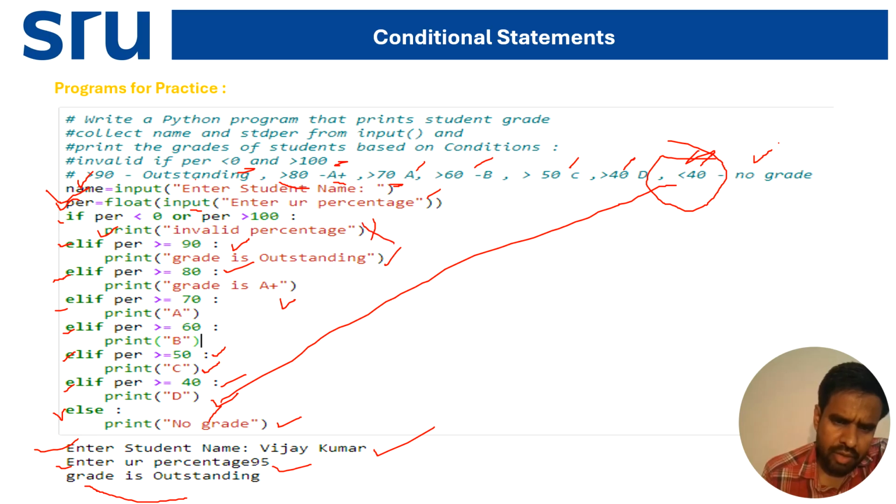Again it will come to the elif: percentage greater than or equal to 90. Yes, it is greater than or equal to 90, so it will print this statement, print grade is outstanding. So it will print the result, grade is outstanding.